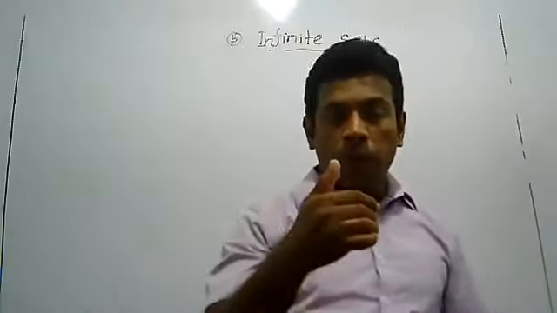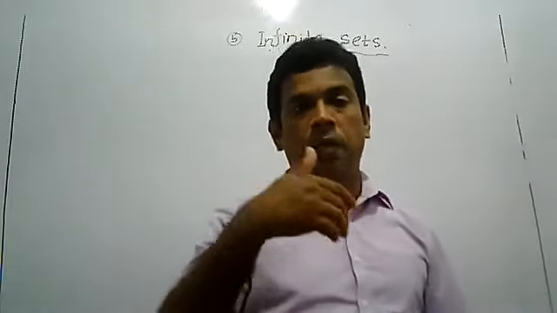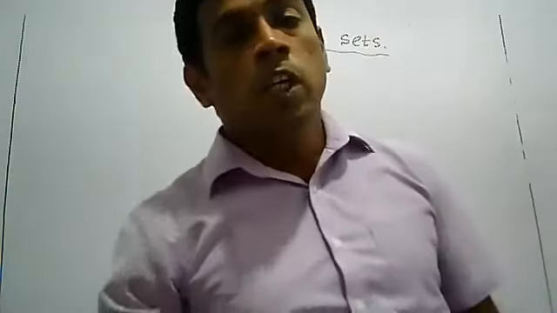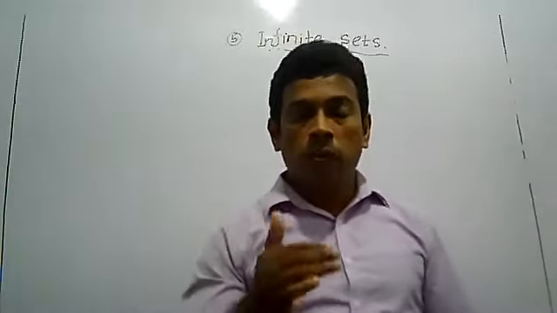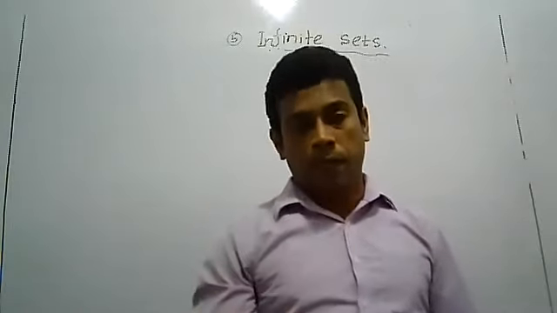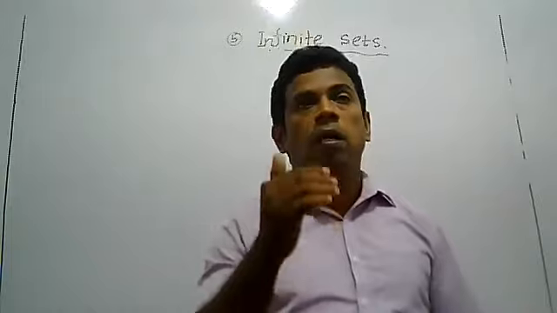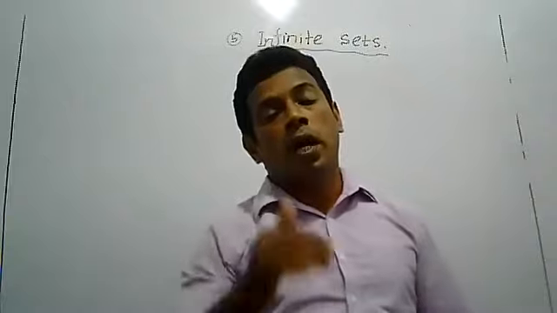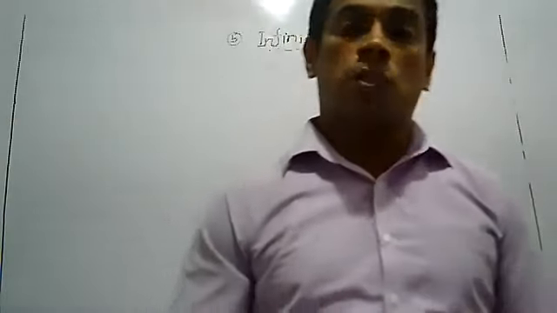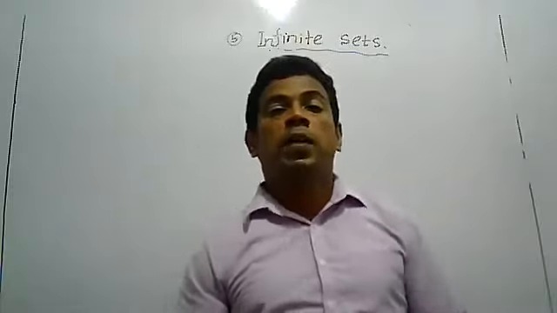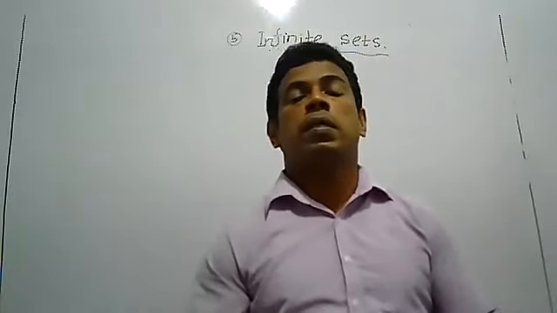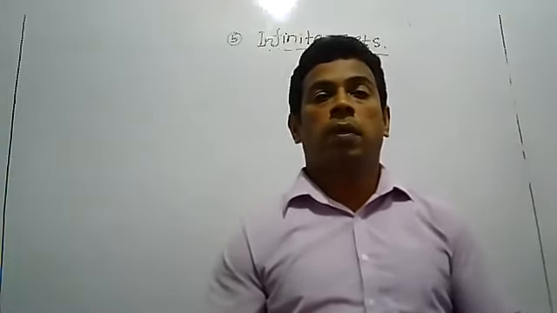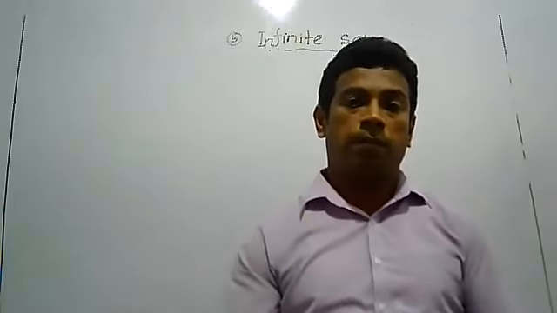Listen to me. I will read out some examples, keep them in your mind and write them. When I read them out, you can write. First example, natural numbers. Natural numbers are an infinite set. Natural numbers are 1, 2, 3, 4, 5, 6, 7, 8, like that. An uncountable number of elements belongs to the set. So the first example, natural numbers, is an infinite set.